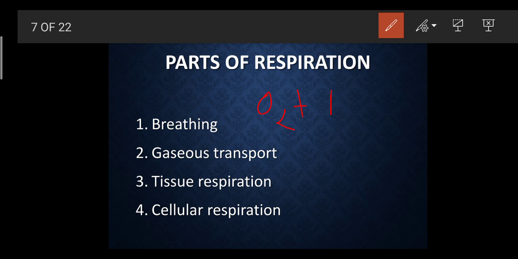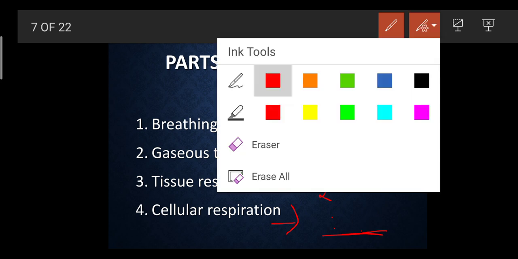What is carbaminohemoglobin? Like I said, oxygen in the presence of hemoglobin forms oxyhemoglobin. Now carbon dioxide in the presence of hemoglobin is called carbaminohemoglobin. This gets mixed and transported towards the heart, and then the heart pumps it to the lungs, and then from the lungs again to the heart, and then it gets transported to each and every part of the body.